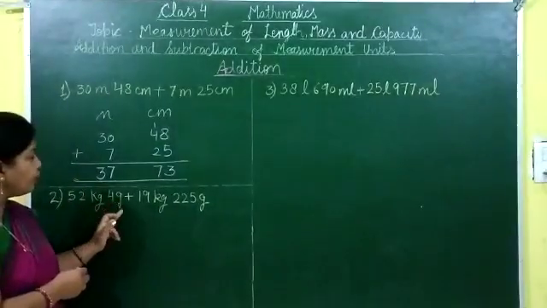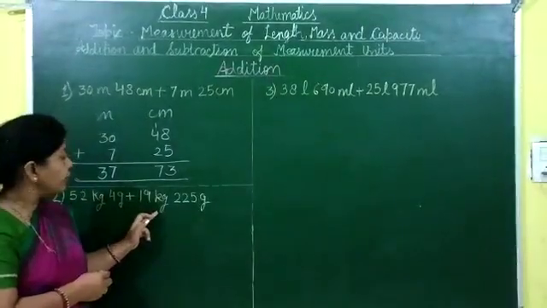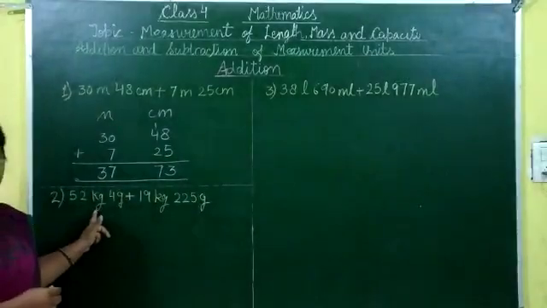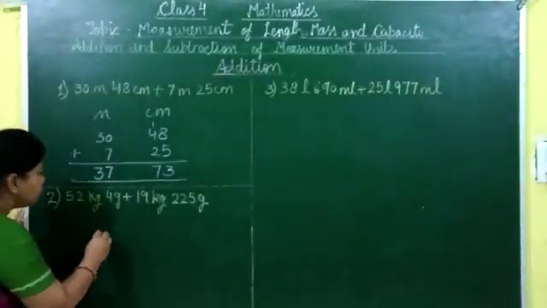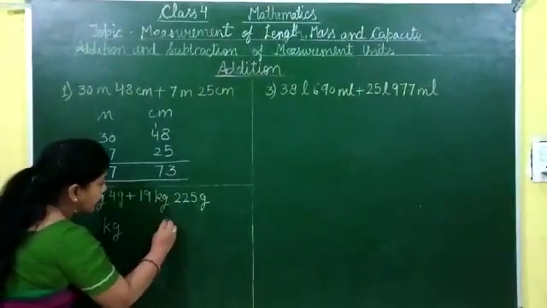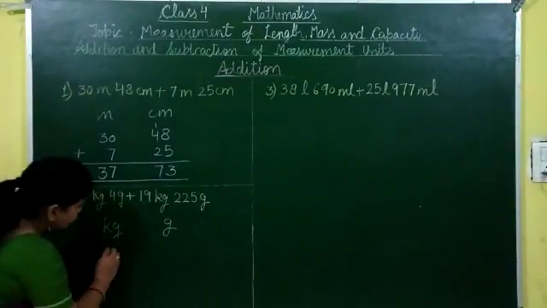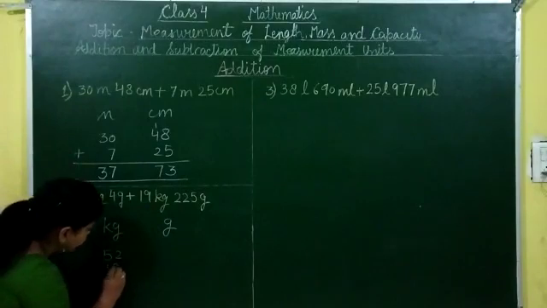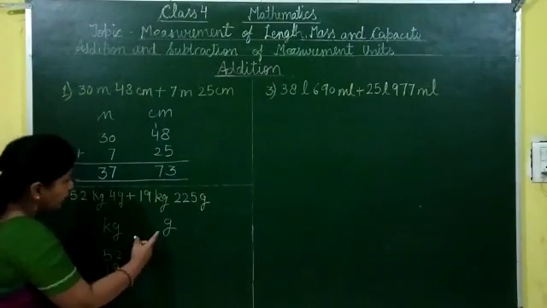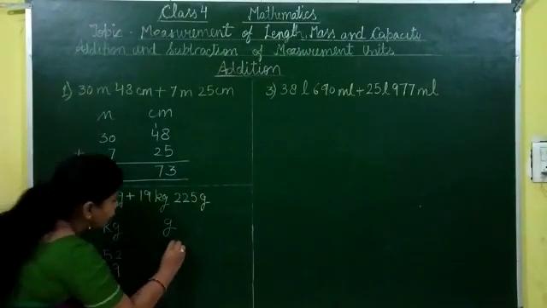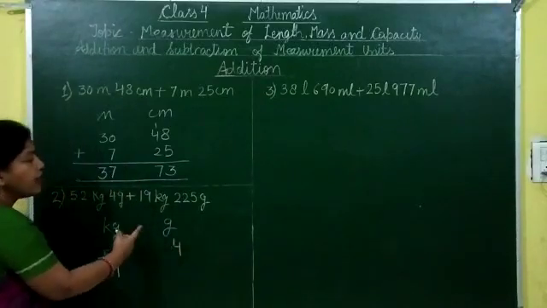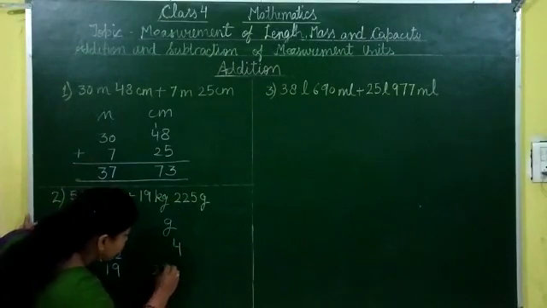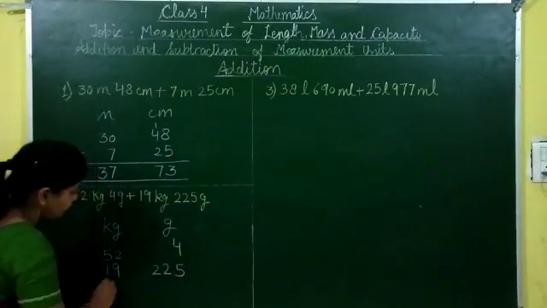52 kilogram 4 gram plus 19 kilogram 225 gram. So there are 2 different units, kilogram and gram. So making 2 different columns, kilogram and gram. 52 we write in kilogram column and 19 kilogram we write in kilogram column. Now grams unit are 4. So we write here 4 in grams column, and 225 grams, so here we write 225.